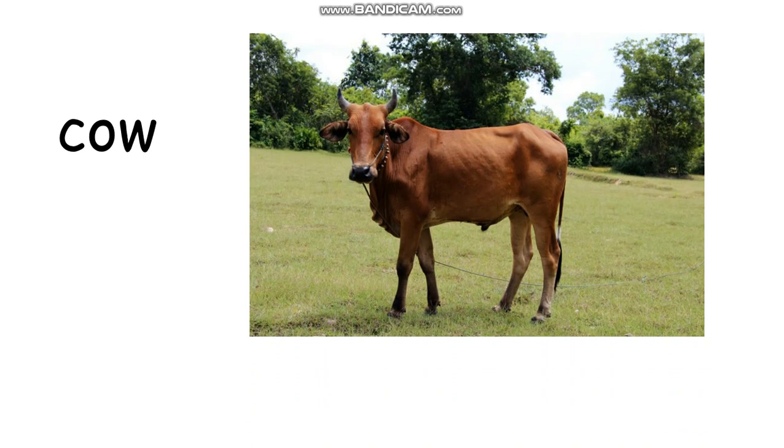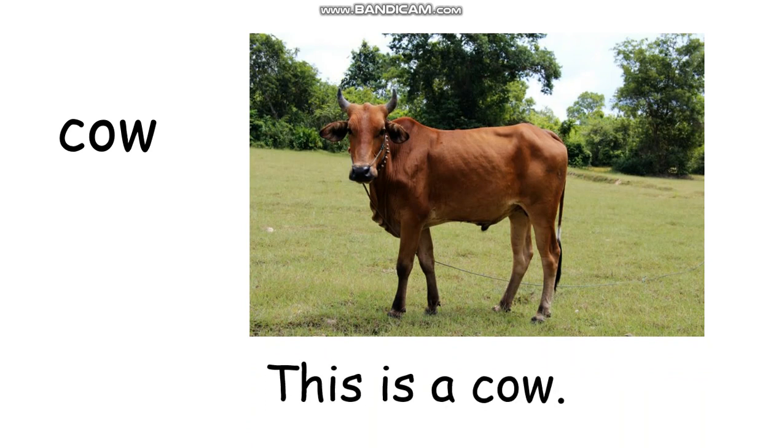Okay, what is the next word? Cow. Again, cow. So how do you spell cow? C-O-W. Cow. So what is cow? This one we call cow, right? Do you have cow at your home? Yes, many of you have cow, right? First example, this is a cow. Okay, how about the next word?